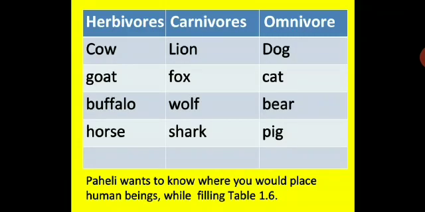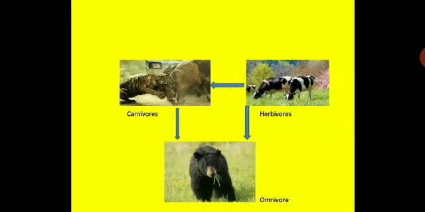Herbivores, carnivores, omnivores. So here is the list of herbivores: cow, goat, buffalo, horse. Carnivores: lion, fox, wolf, shark. Omnivores: dog, cat, bear, and pig. So now Paheli wants to know where you would place human beings while filling the table 1.6. You know where to fill the table, you can answer this. So here are some pictures of carnivores, herbivores and omnivores.